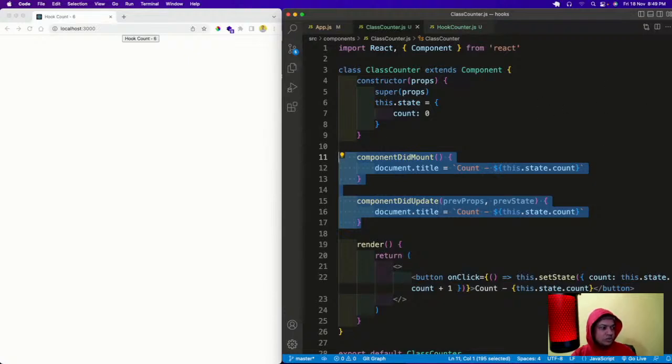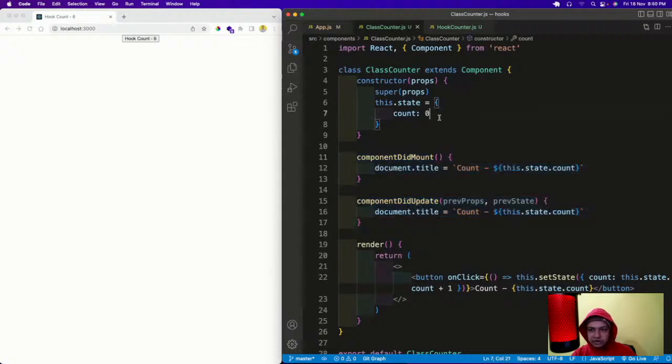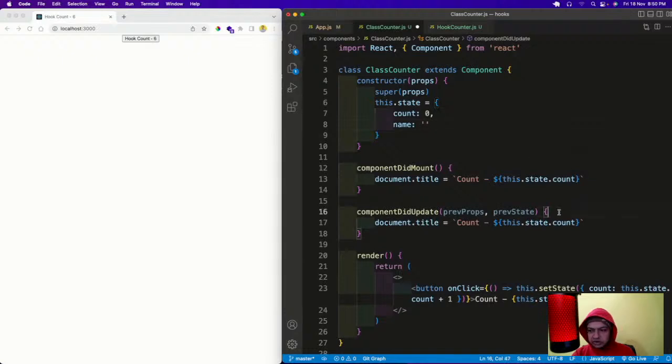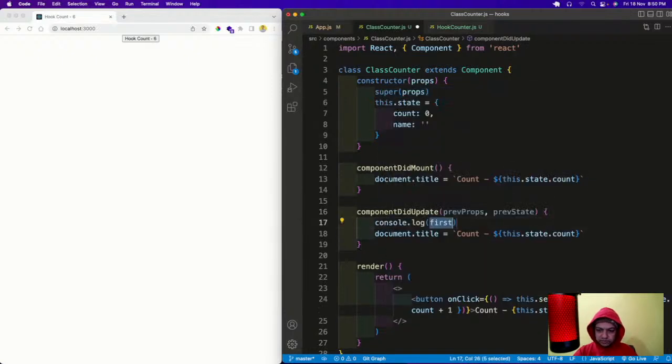Suppose now I've got a new state variable known as name. I will have a console.log also, "updating document title".